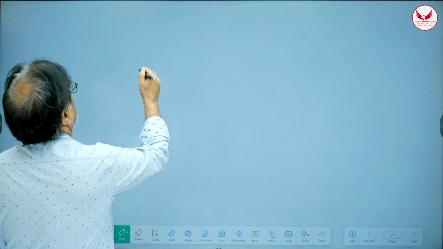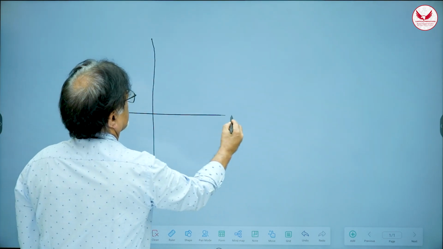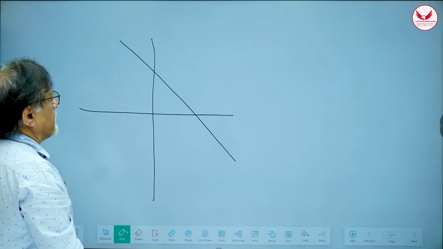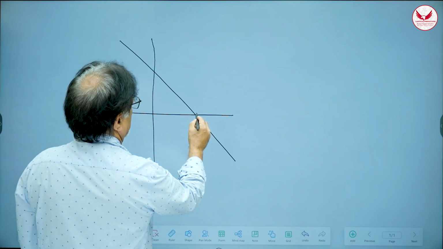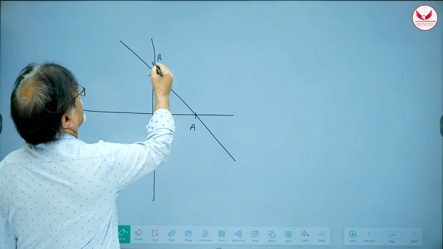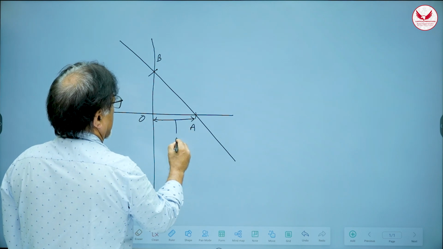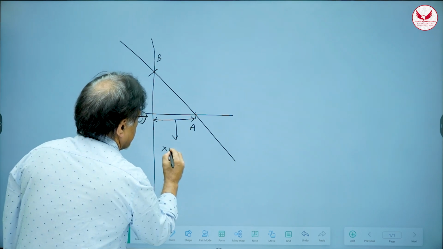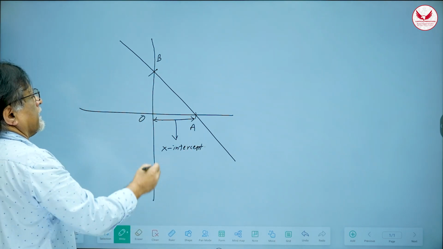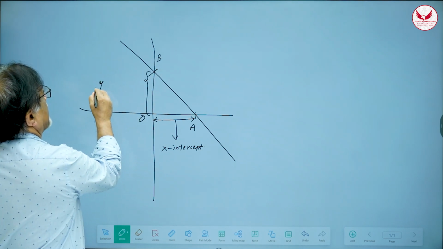Now, let us understand one more thing. Whenever you draw a straight line, suppose the straight line is like this, then remember that it will intersect x-axis at some point. Let us call it A. And it intersects y-axis at some point. Let us call it B. And this is the origin. So, this OA has got a special name and it is called x-intercept. And this distance from origin to the point B, that is called y-intercept.